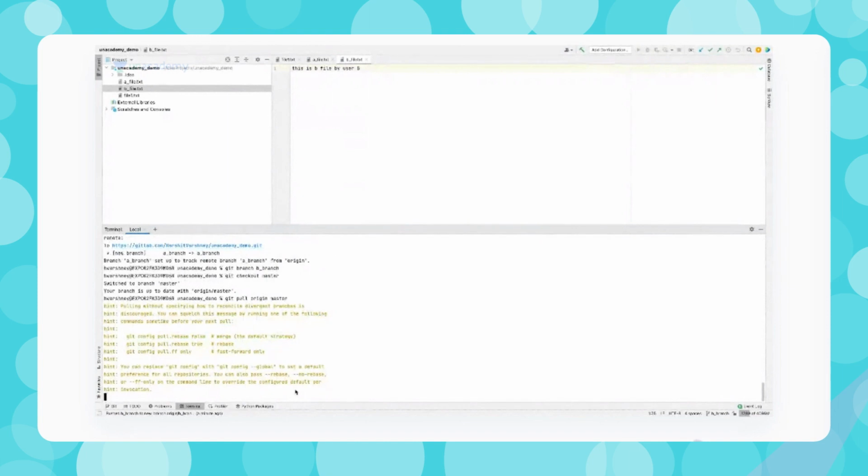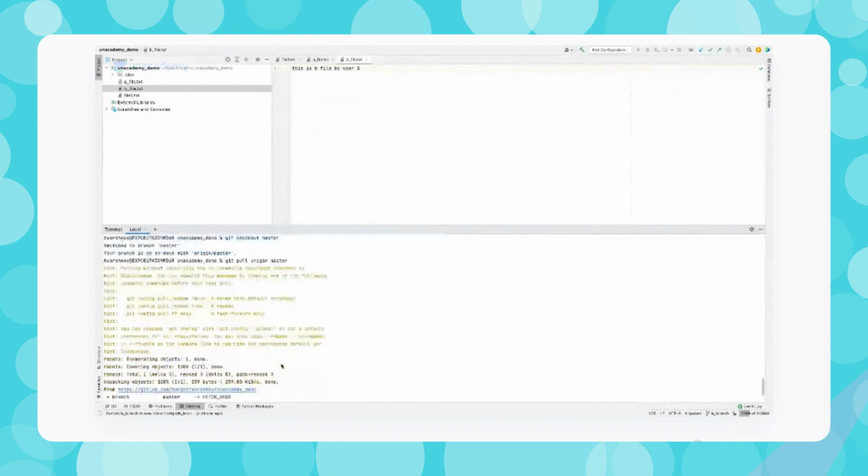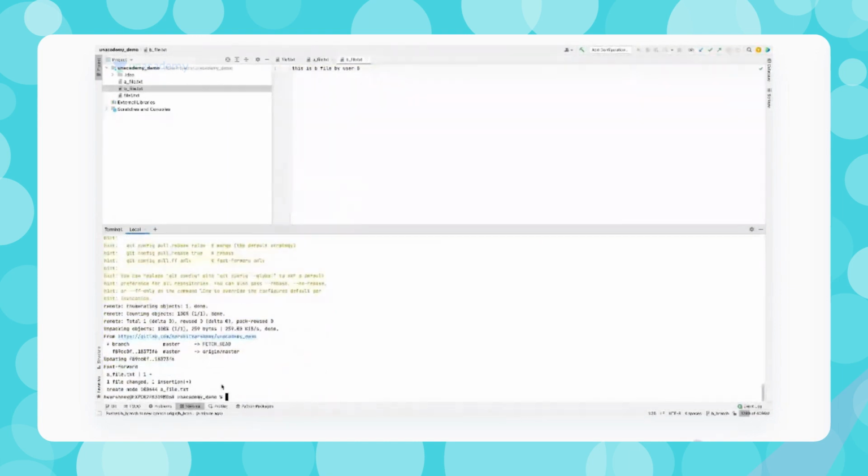okay, so now I got this code. Once this gets refreshed, you can see my B file got removed from my local machine. So that means now my code is in sync with the repository, whatever I was having on the git. So this is regarding the branching concept.